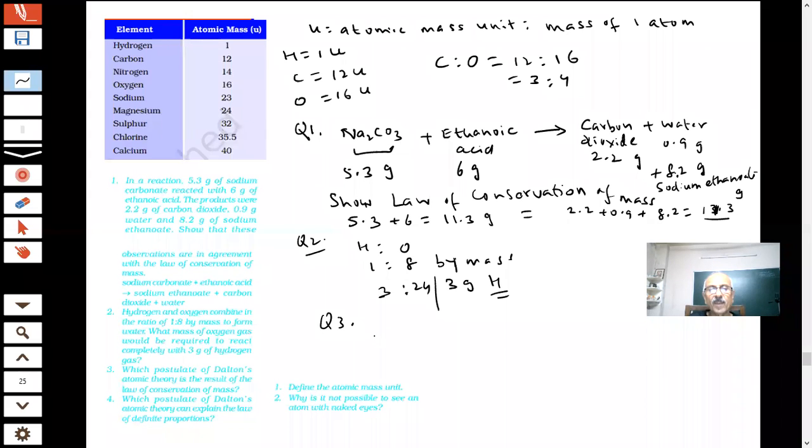Correct answer. So conservation of mass is because atoms cannot be created or destroyed. Therefore, the mass of the atoms on the left hand side must be equal to the mass of the atoms on the right side. That is the correct answer. Question number 3 is okay.